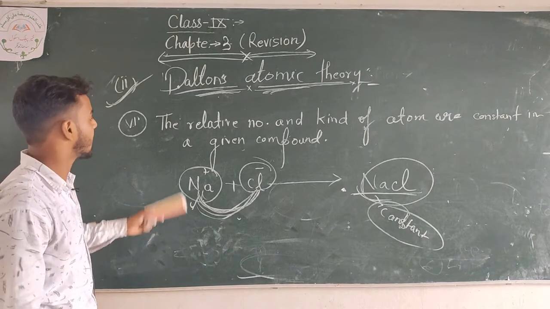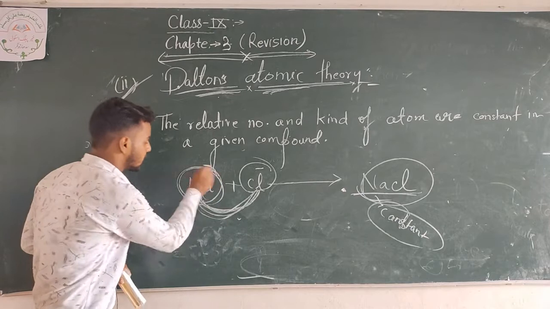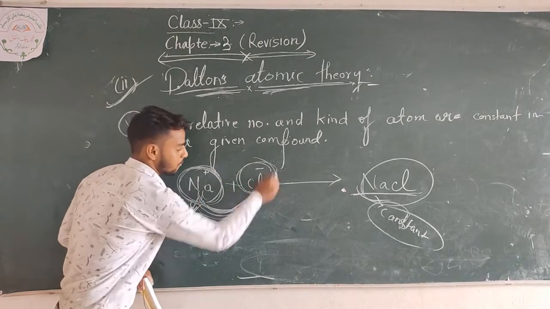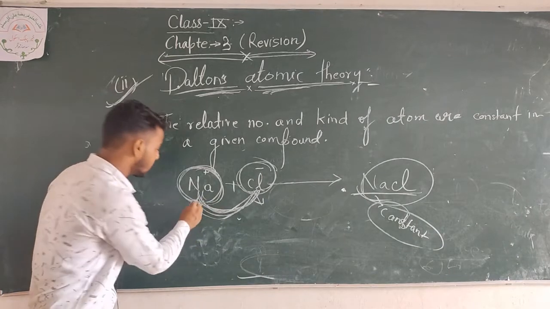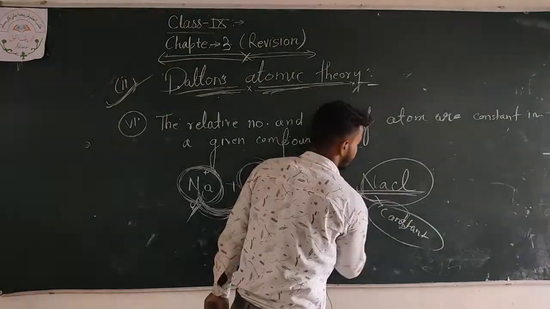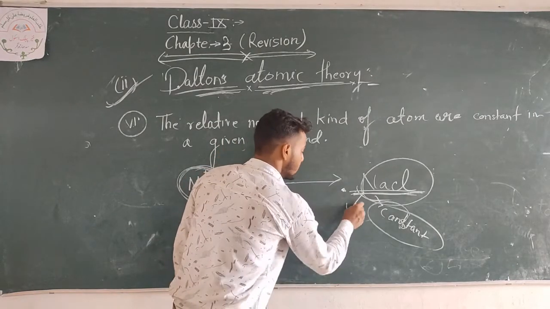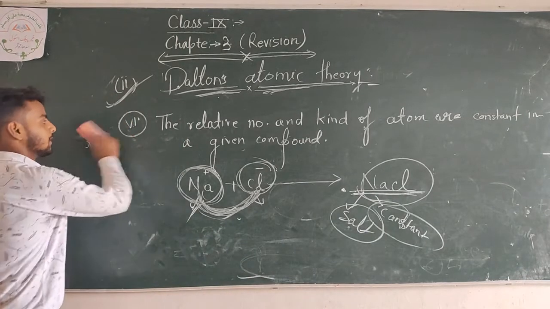It says that the number of atoms and the kind of sodium atom and chlorine atom are different from each other, but when they combine, the product is sodium chloride, that is salt, which is constant. It is the sixth theory of Dalton.